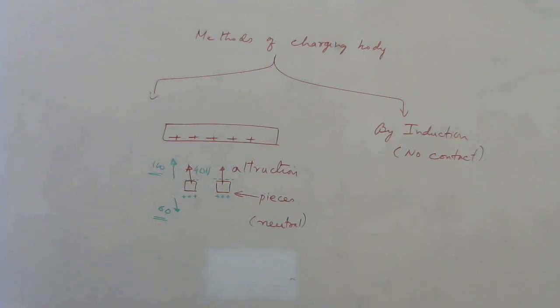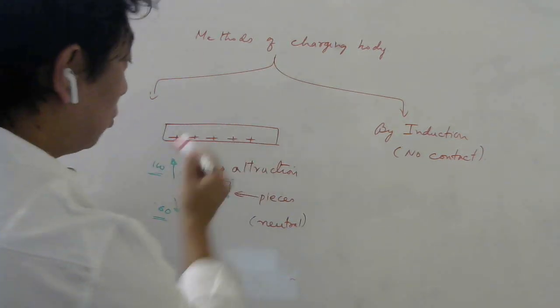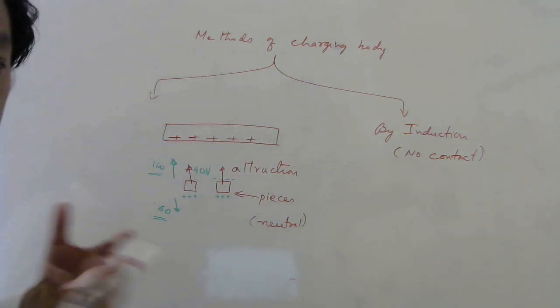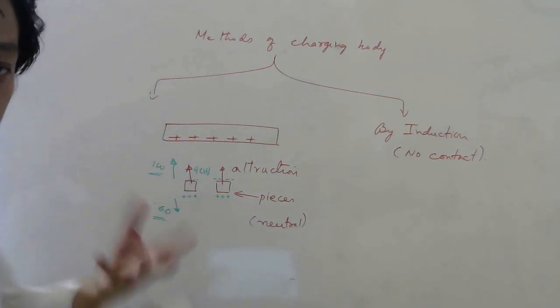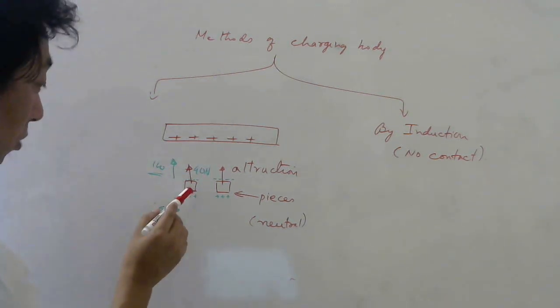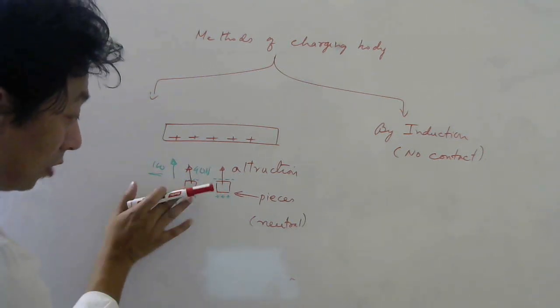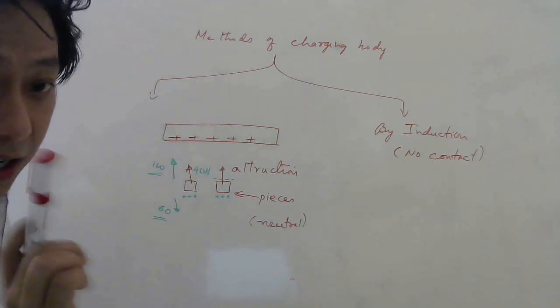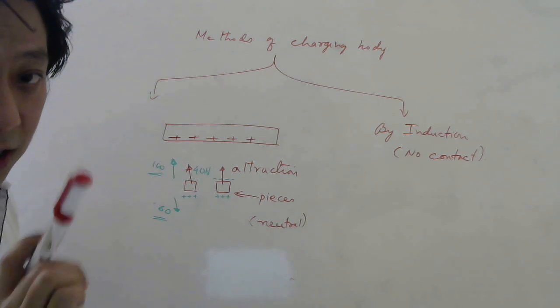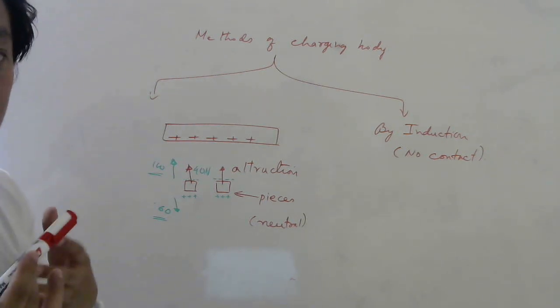I hope you understood. This is how this body got charged through rubbing, or you can say through friction. These two are not charged. Remember, I have not charged these two, I have only separated the charge. When does a body get charged? I told you, a body gets charged when you lose or gain electrons.